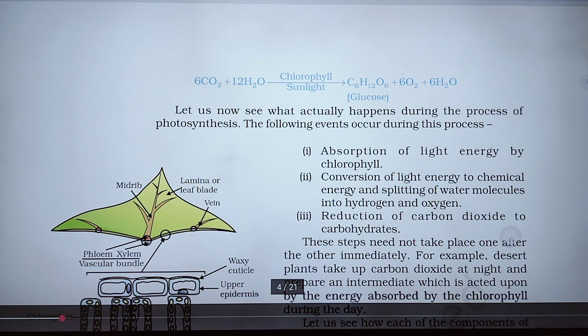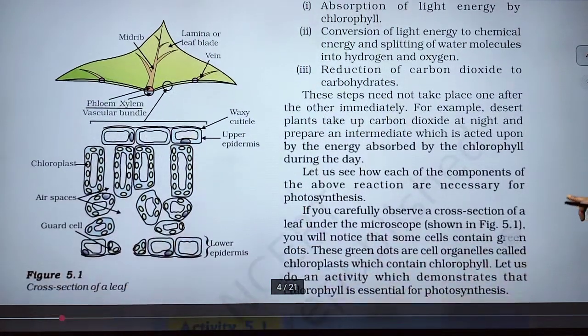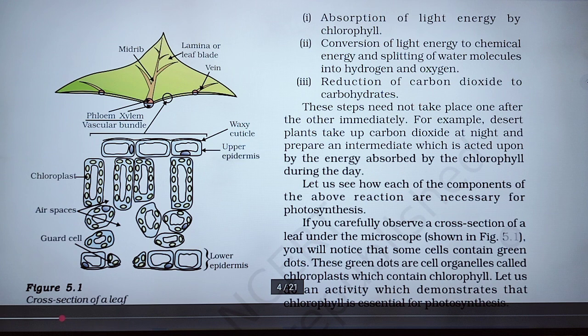Now, reduction of carbon dioxide to carbohydrate. It means after that there is reduction of carbon dioxide to carbohydrate, where carbon dioxide and water convert into carbohydrate. This step need not take place one after the other immediately. It means it is a slow process.